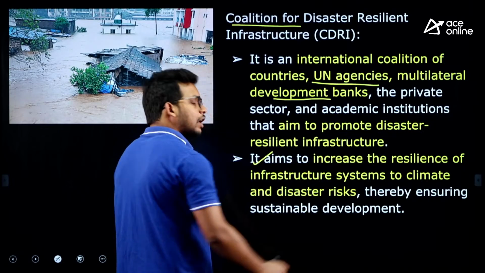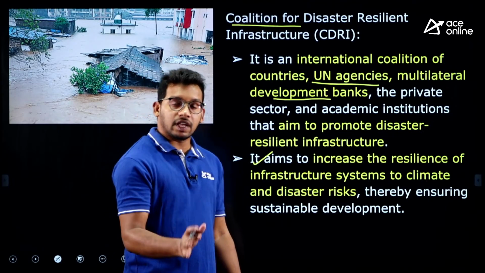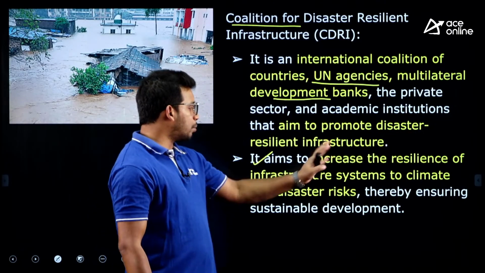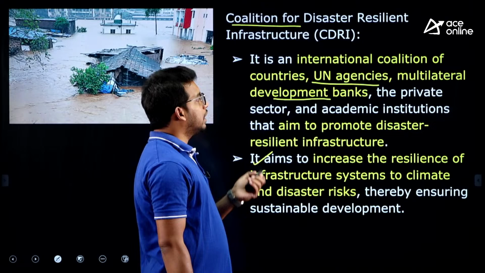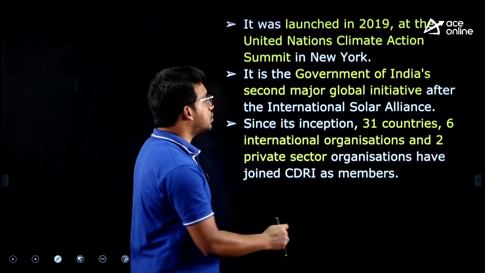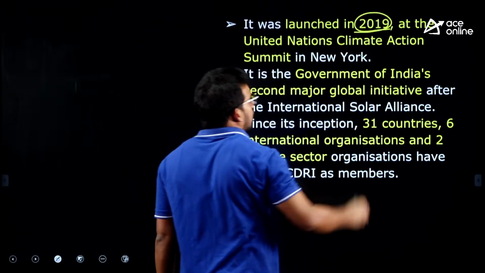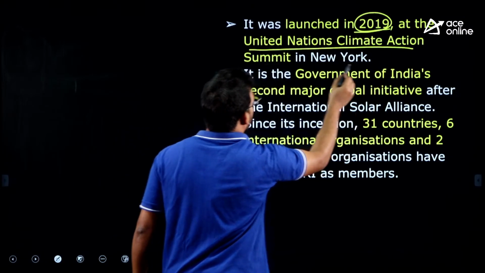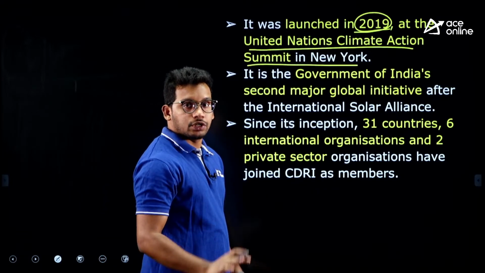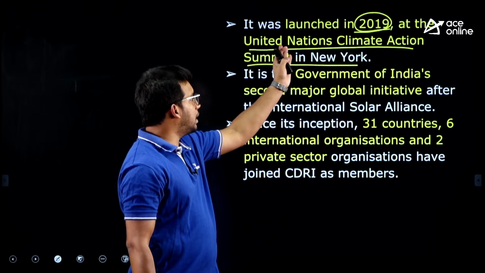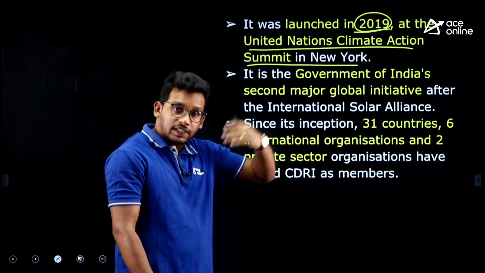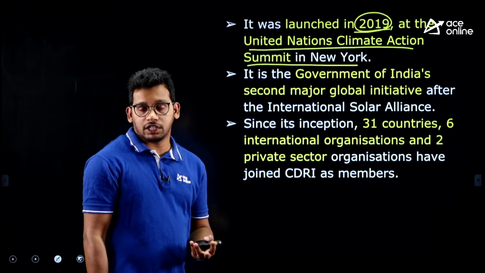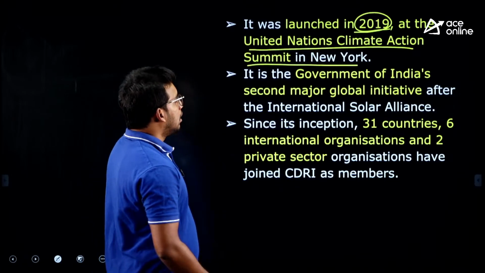We can say in a very proud manner that India has initiated it, right, and all the private sector, governments, United Nations, anyone can come and become part of this agreement or coalition. The main aim, as I said earlier, is to promote disaster resilient infrastructure across the world, and also to promote climate friendly activities. This was launched in 2019, five years back, at the United Nations Climate Action Summit in New York.